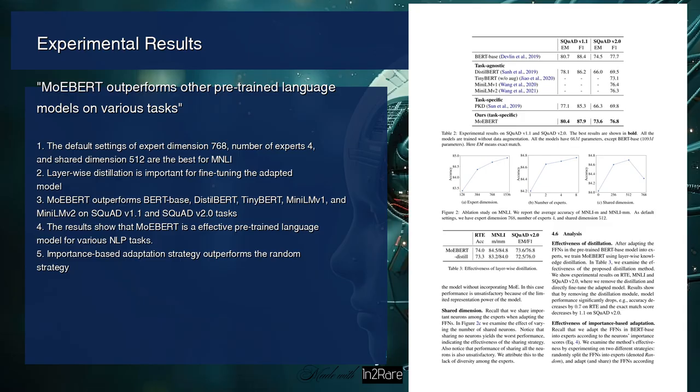The author is also examining the effectiveness of layer-wise distillation in Table 3. The results show that removing the distillation module significantly drops the model performance, indicating the importance of distillation in fine-tuning the adapted model. The author is also analyzing the effectiveness of importance-based adaptation by experimenting with two different strategies: randomly splitting the FFN into experts, and adapting and sharing the FFN according to the neuron's importance scores. The results show that the importance-based adaptation strategy outperforms the random strategy.